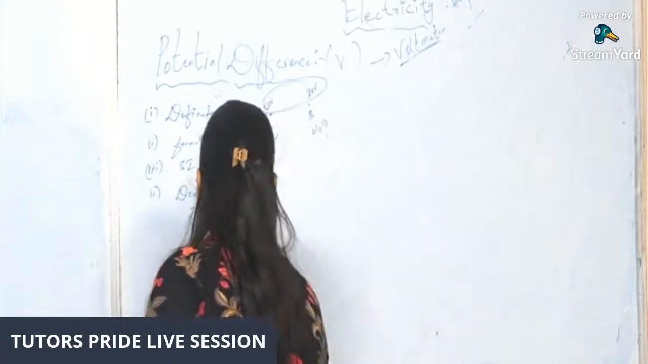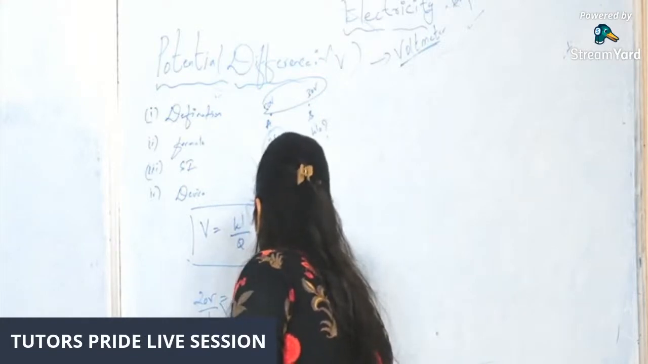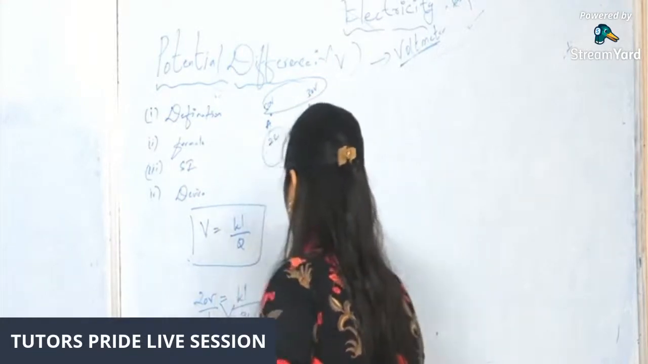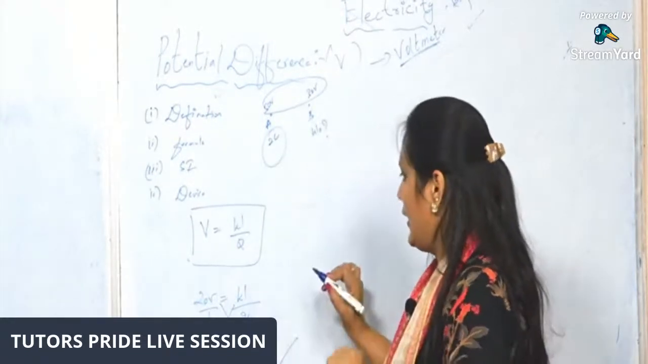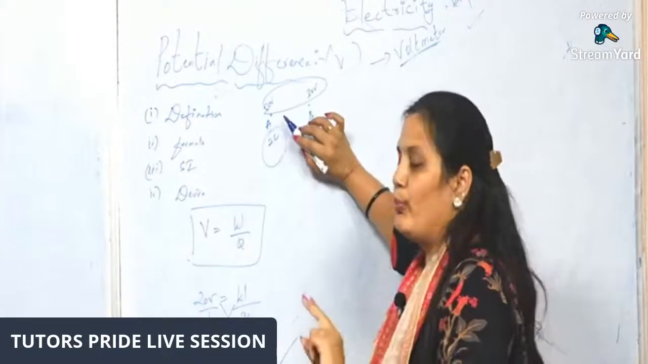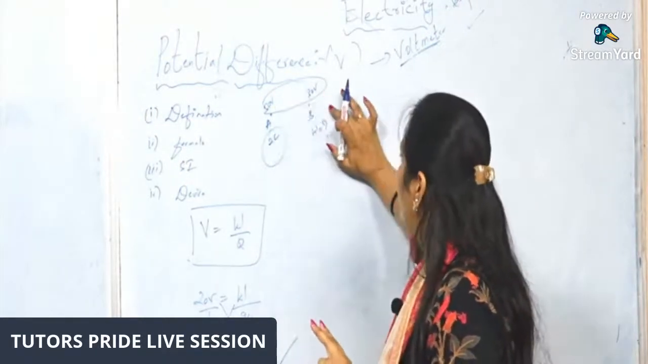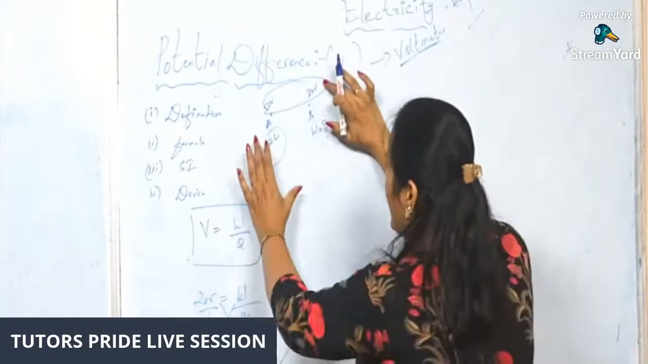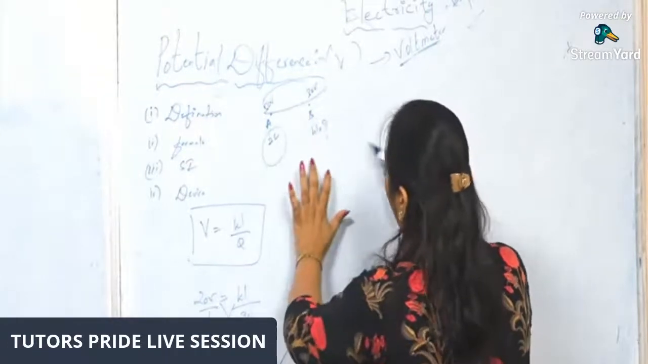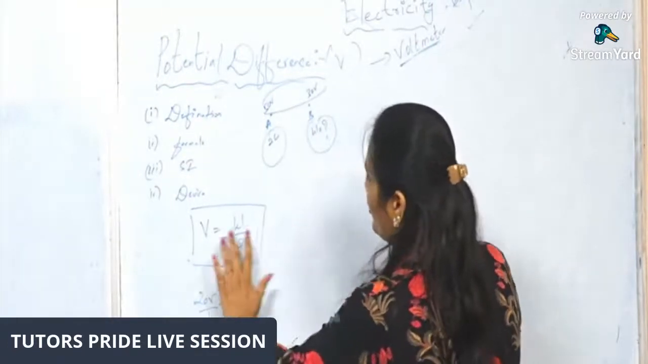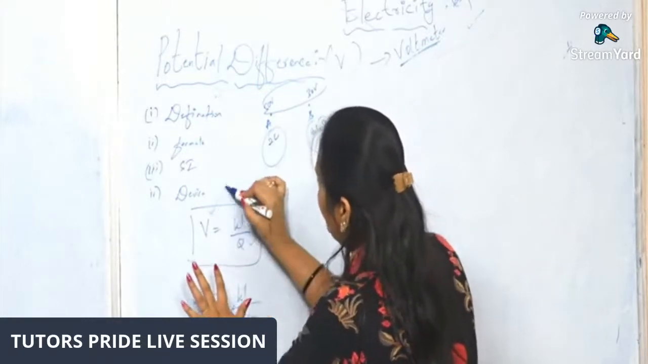So W is nothing but 20 into 2, which is 40 joules. Why joules? Because the unit of work is joules. Again, I'll explain to you. If two points are given, like point A at 50 volts, point B at 30 volts, and a charge is given as 2 coulombs, and if they ask what is the amount of work done over here, which formula are you going to use? V is equal to W by Q. W is the work done, Q is the charge, V is the potential difference.